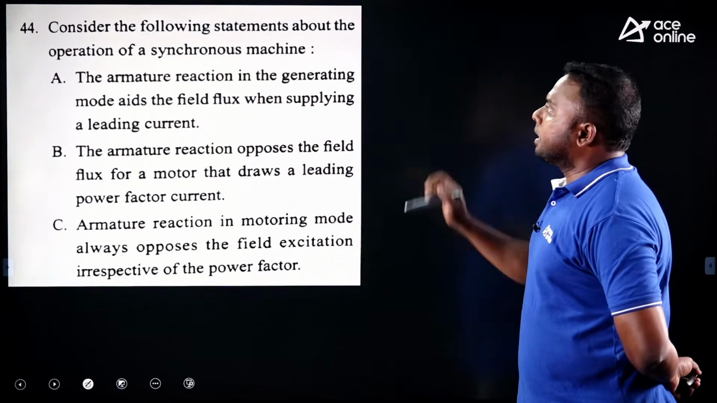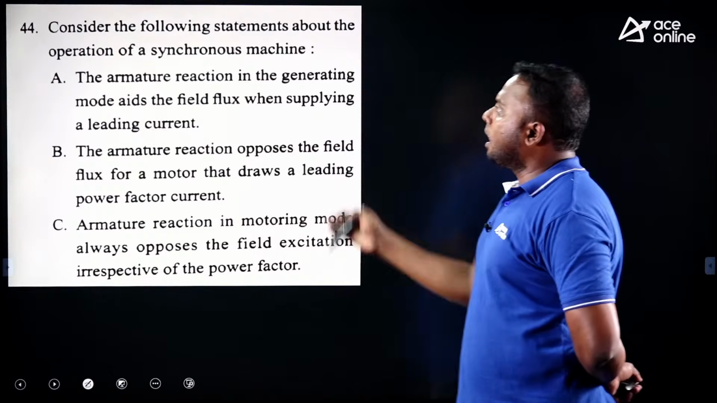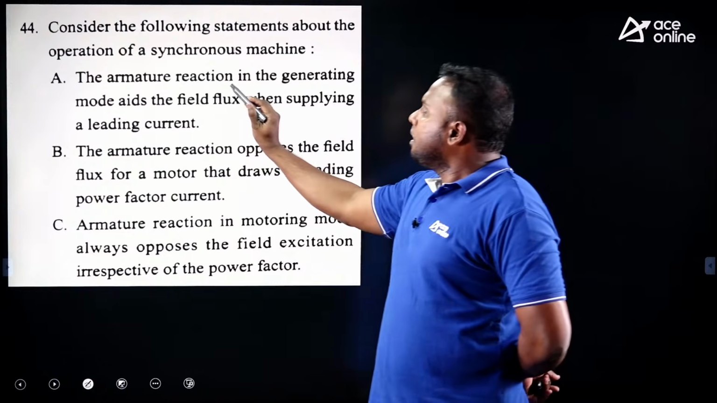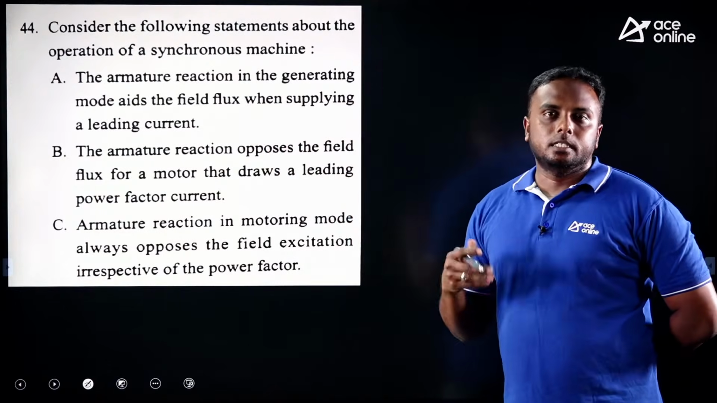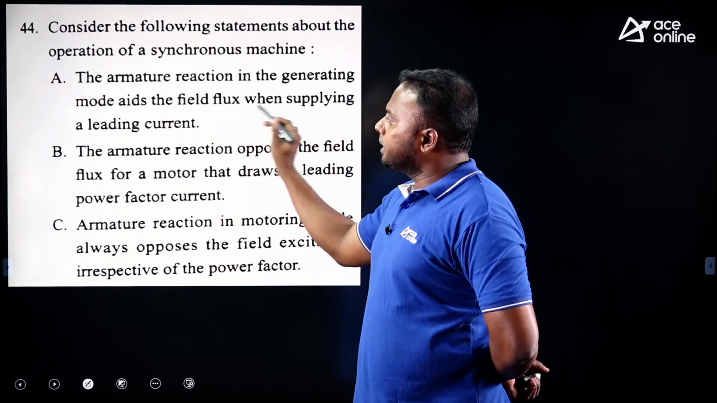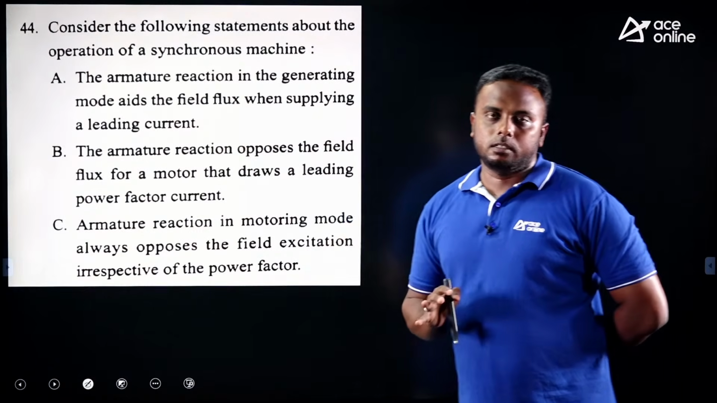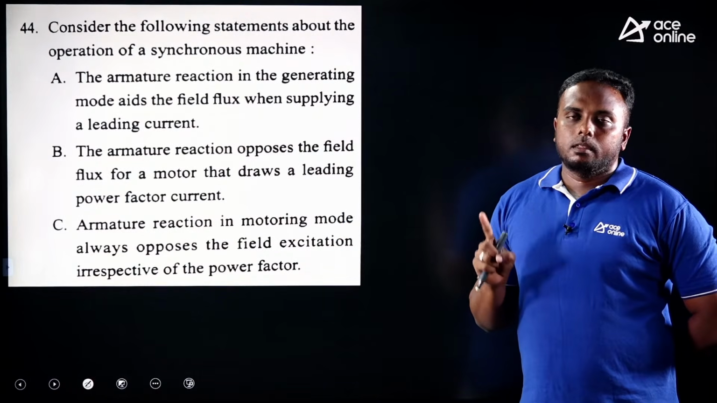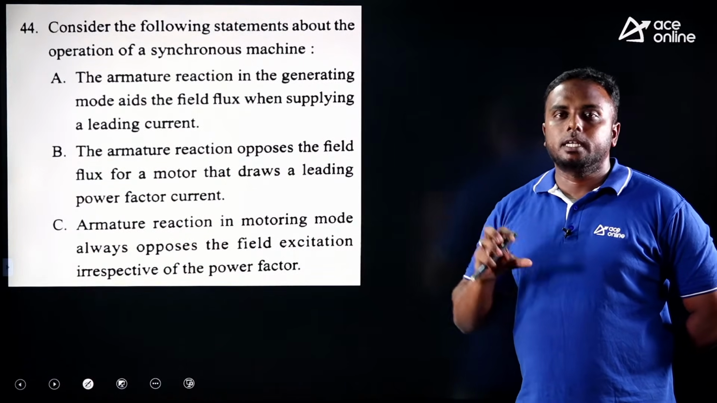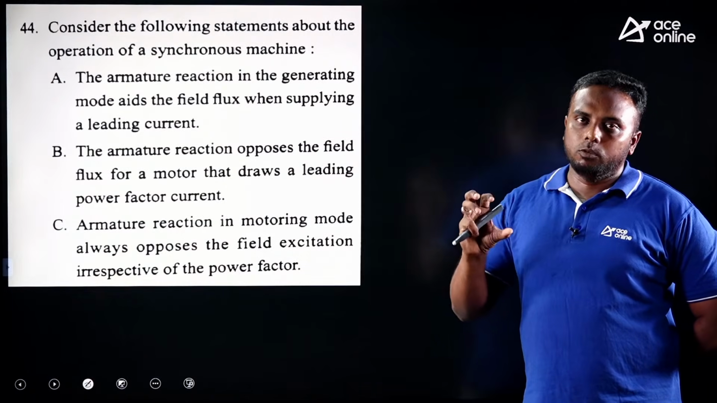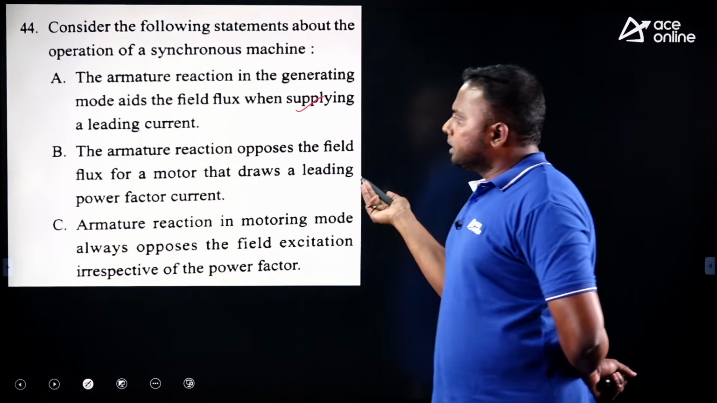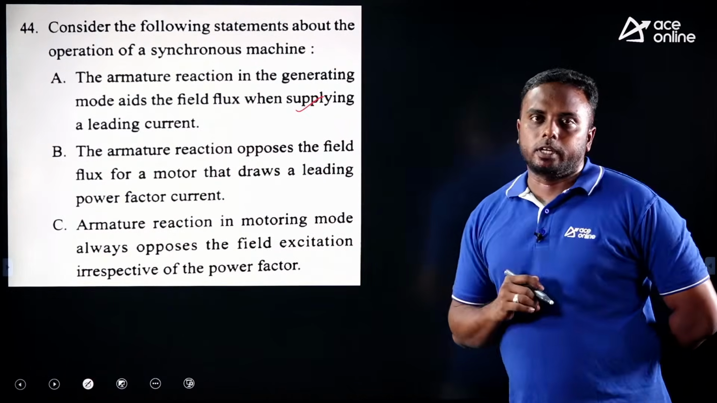First read the question. Consider the following statements about operation of a synchronous machine. This is completely armature reaction. See the first statement: armature reaction in generating mode aids, meaning adds to, the field flux when supplying a leading current. Just try to recollect: in an alternator, what is the effect of armature reaction for leading power factor loads? Magnetizing effect. Main flux and armature flux both will be added. So this is right.